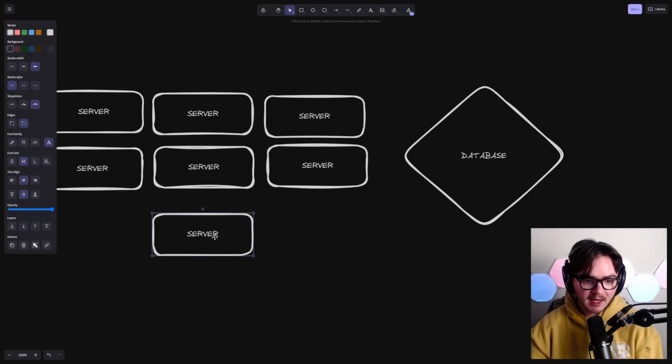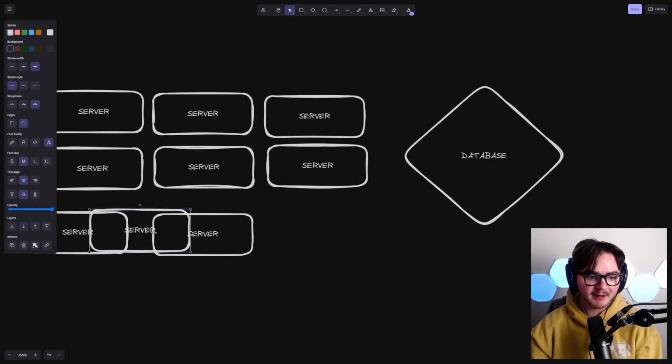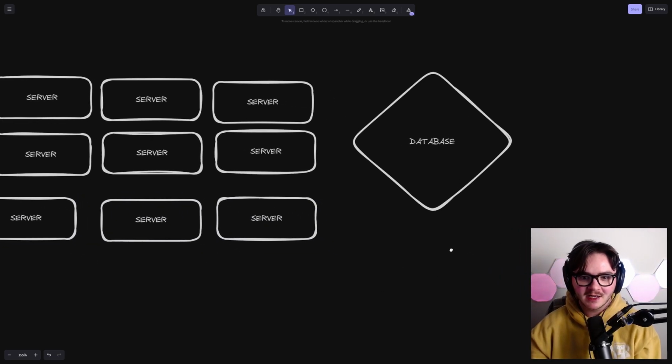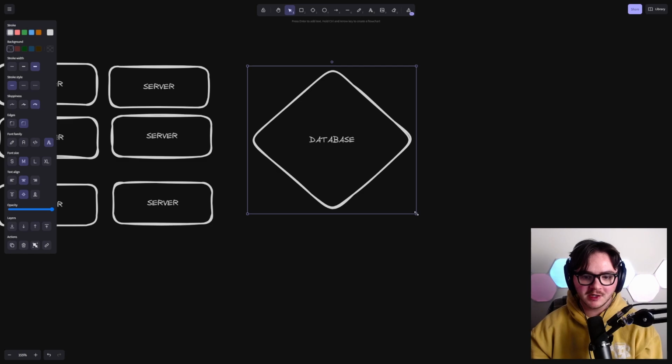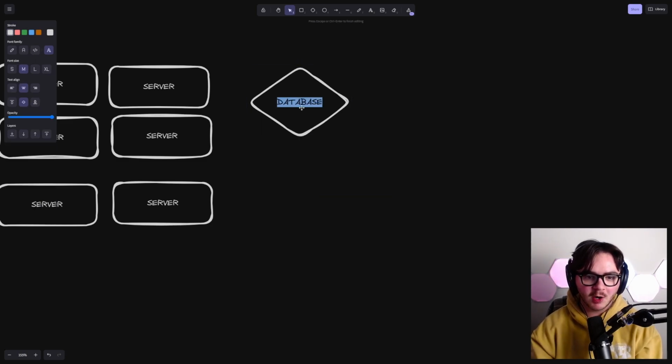Because we can just keep making replicas of this server, and this is probably going to work for a long time. Okay. So what do we do about this database? What we're going to do is we're going to split up our data. We're going to make smaller databases.